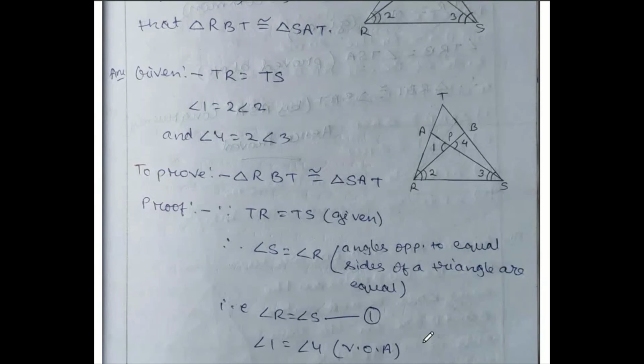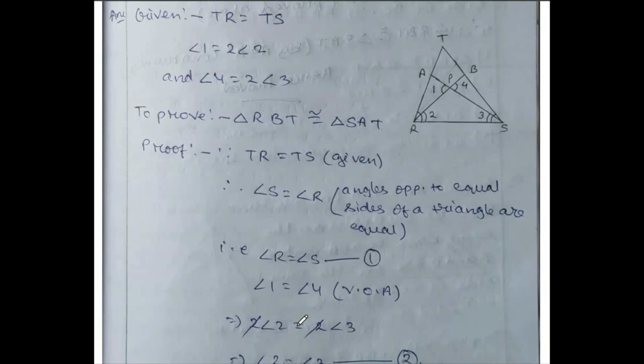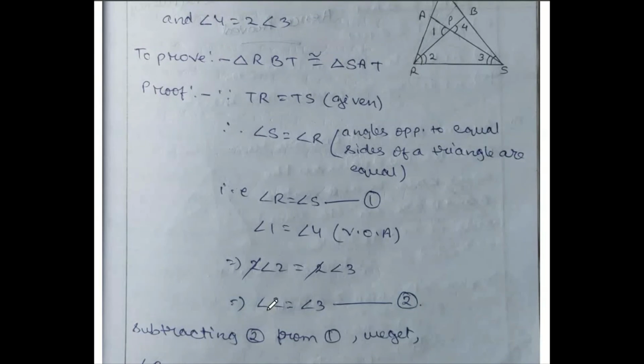After this, you can write that angle R equals to angle S, number 1. Now let us take these two conditions. From the sketch it is clear that angle 1 and 4 both are vertically opposite angles, because both the lines are crossing each other, and you know that vertically opposite angles are equal. So let us take this angle 1 equals to angle 4, vertically opposite angles. Angle 1 should be replaced by double of angle 2, which is our given material. Angle 4 should be replaced by double of 3. So 2 cancels, angle 2 equals to angle 3, which is your second condition.